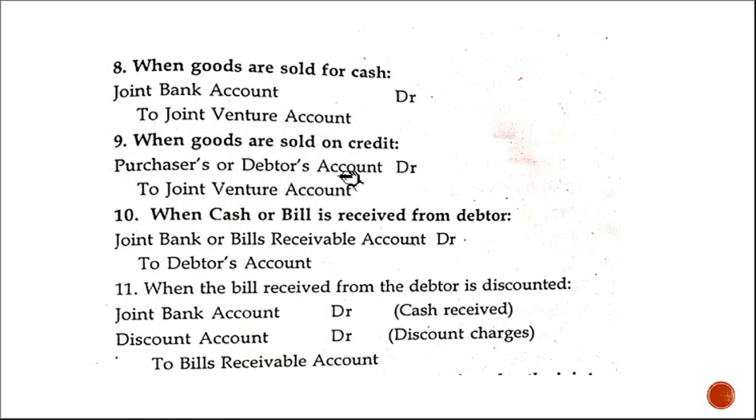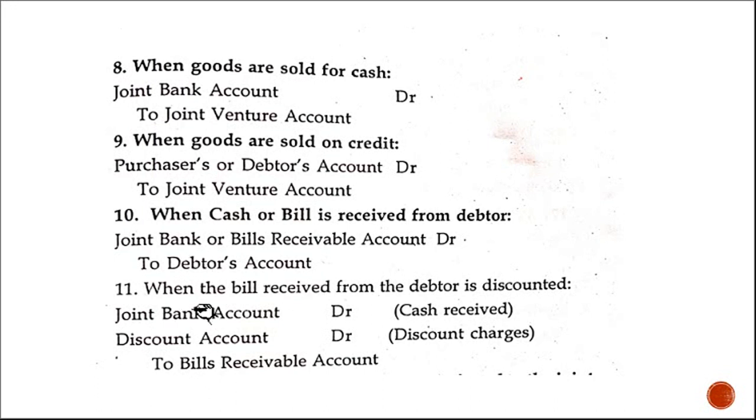When goods are sold on credit, usually the receiver of benefit is the purchaser, right? Purchaser account debtor to sales account we write. But here what are we supposed to write? Same thing. Purchaser or debtors account debtor to joint venture account. We are not writing sales. Then, when cash or bill is received from the debtor, when cash is received, what is the entry? Cash account debtor to debtors account. Here we are not writing cash, but joint bank account. Joint bank account debtor to debtors account. If a bill is received, bills receivable account debtor to debtors account.